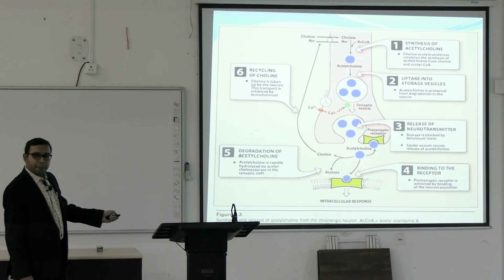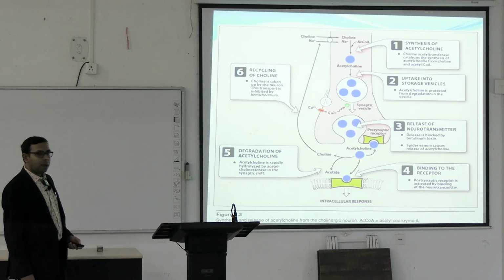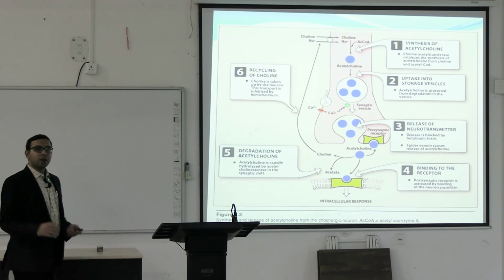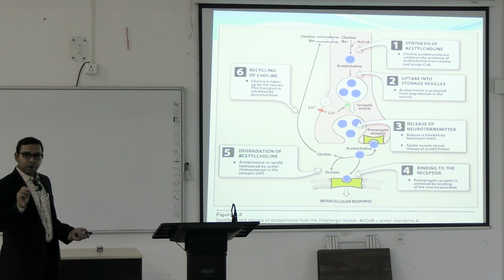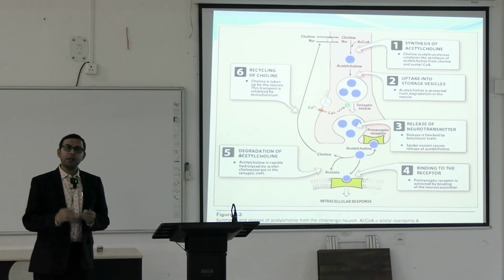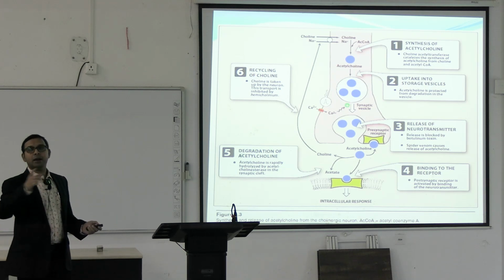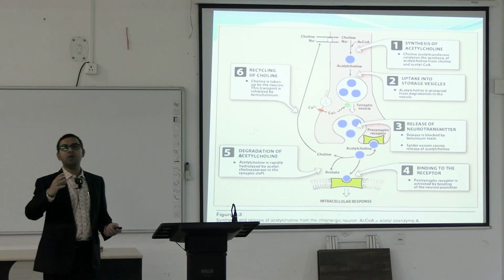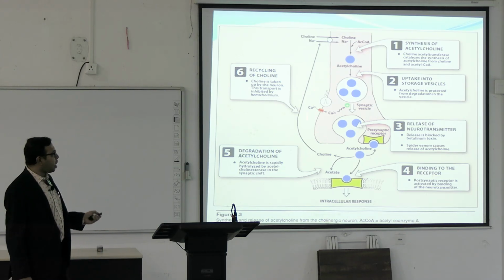This acetylcholine then binds with the receptor. There are acetylcholine receptors, it binds with the receptor, and again the degradation of acetylcholine happens when its action is terminated. Degradation is done by different types of enzymes, we will come to this later. When the degradation happens, choline and acetyl coenzyme are taken out and choline is recycled back. Then choline again comes into the extracellular fluid and is taken up again, and this cycle continues. This is ultimately how acetylcholine functions.